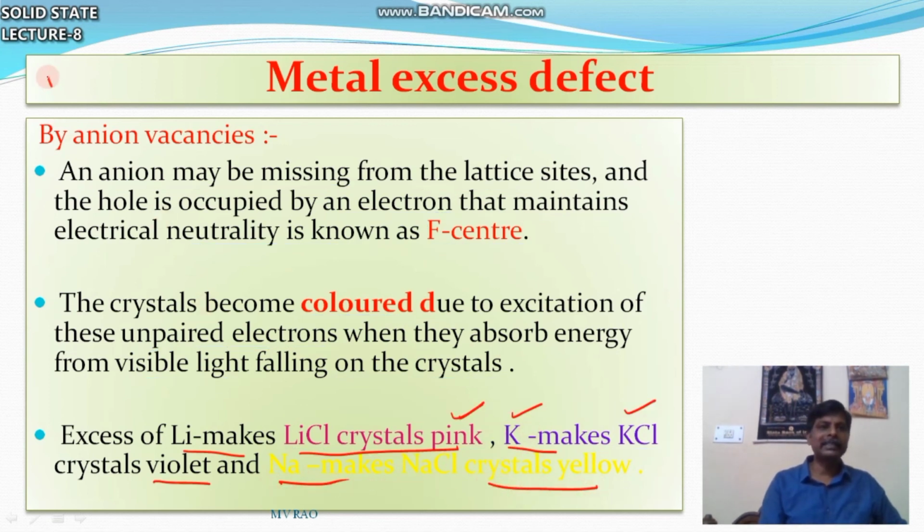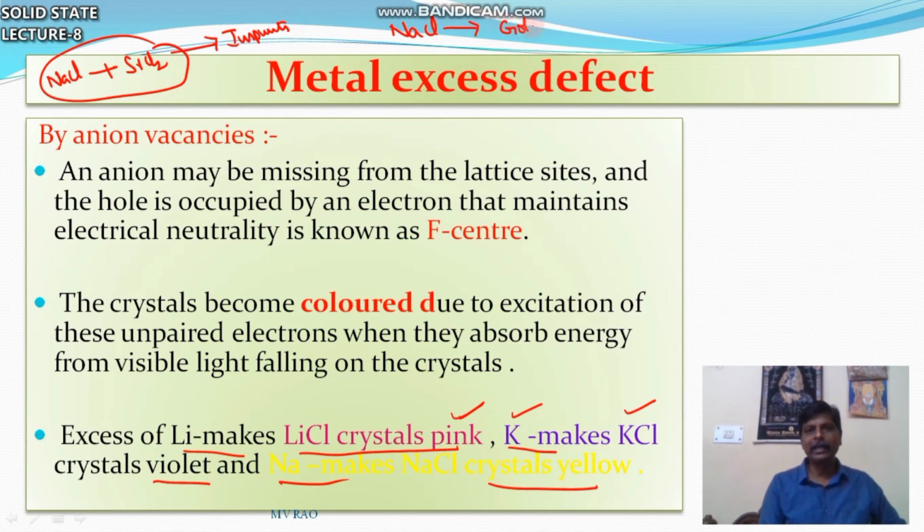Earlier, one example was NaCl plus SrCl2, which is a different, impurity defect. If you heat sodium metal in the presence of NaCl, you can observe golden yellow because of F centers.